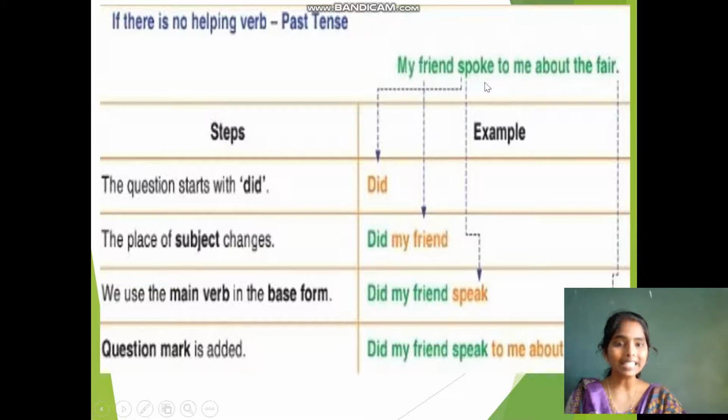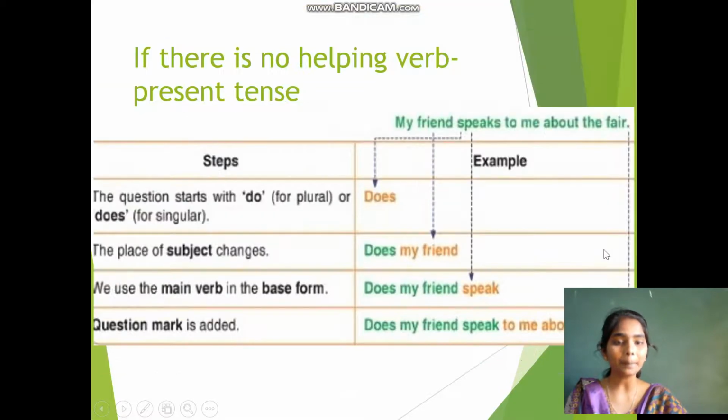So if the sentence is past tense, we should add did at the first. The question always starts with did and the place of the subject changes. Did my friend. And coming to the third, it's a verb and the V2 form will change to the V1 form. What is the V1 form of spoke? Obviously the answer is speak. So the answer is, did my friend speak to me about the faith? The question mark should always be added at the end. Yes. The sentence is in the past. If the sentence is in the present, what is our condition?